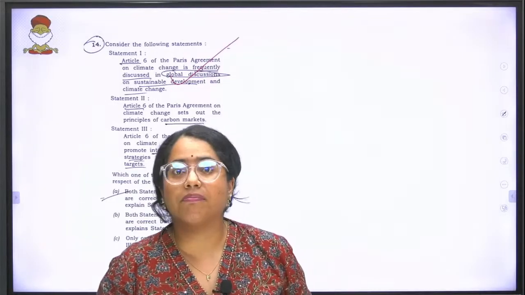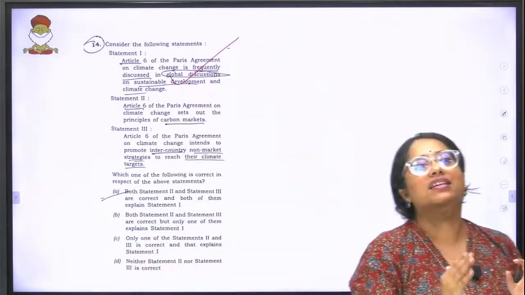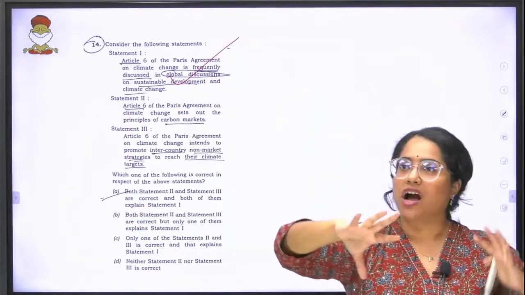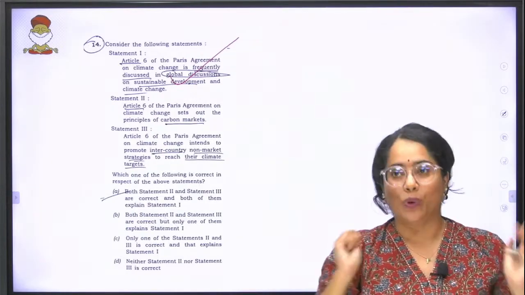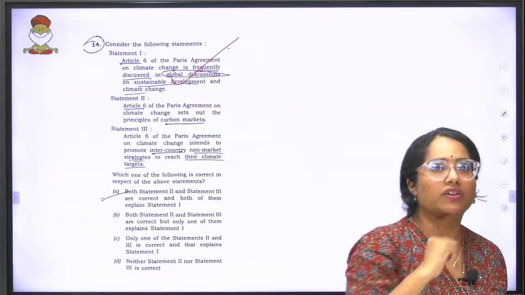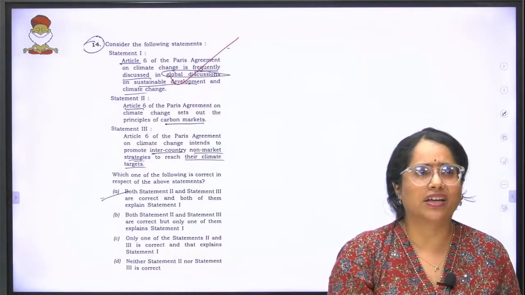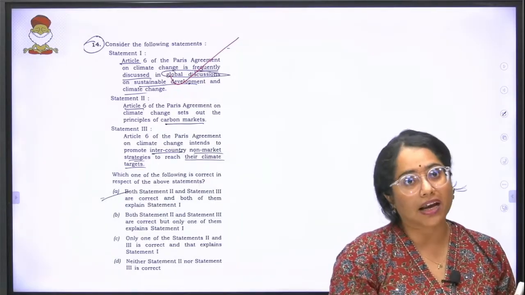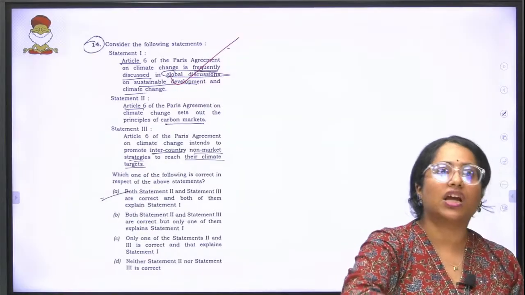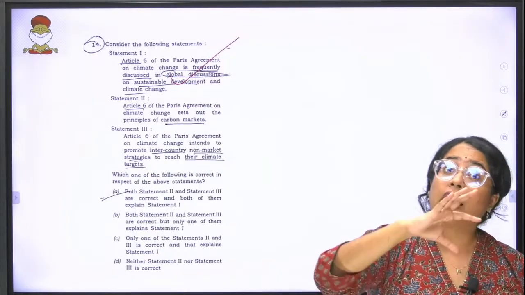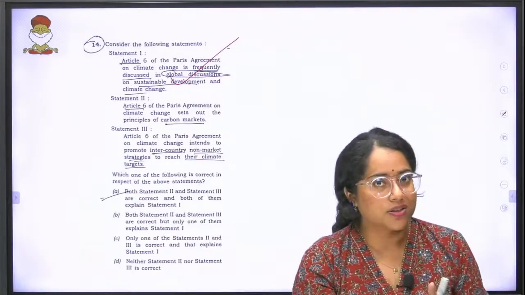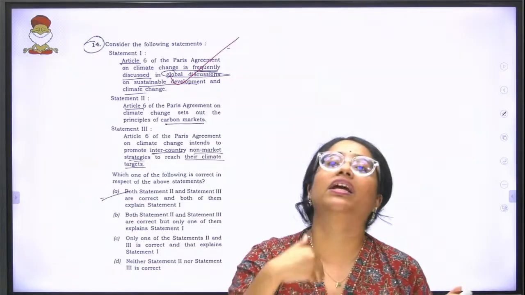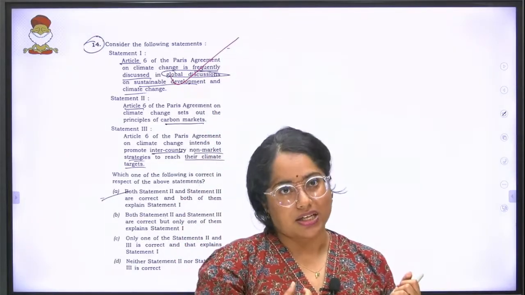Now I want you to understand something. Article 6 of the Paris Agreement primarily says, okay, we have now decided to reduce all the carbon emissions. How do we do it? How can we support each country in doing this? You can give money, you can create some mechanisms, you can create market mechanisms. Market mechanisms means somewhere you have money exchanged for some emission reductions, or you can also have non-market mechanisms. What are non-market mechanisms? Non-market mechanisms primarily mean that you create awareness to reduce the emissions, etc.